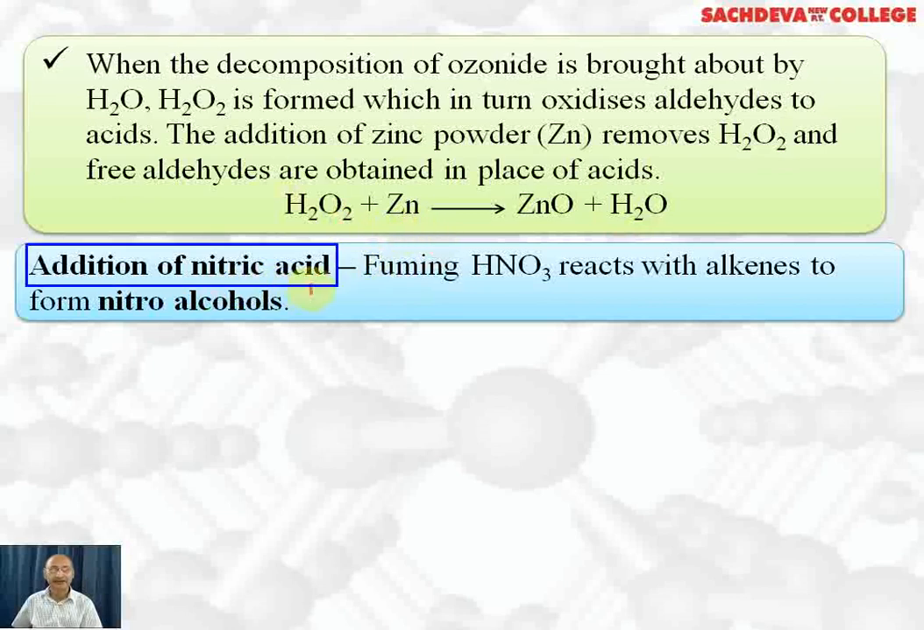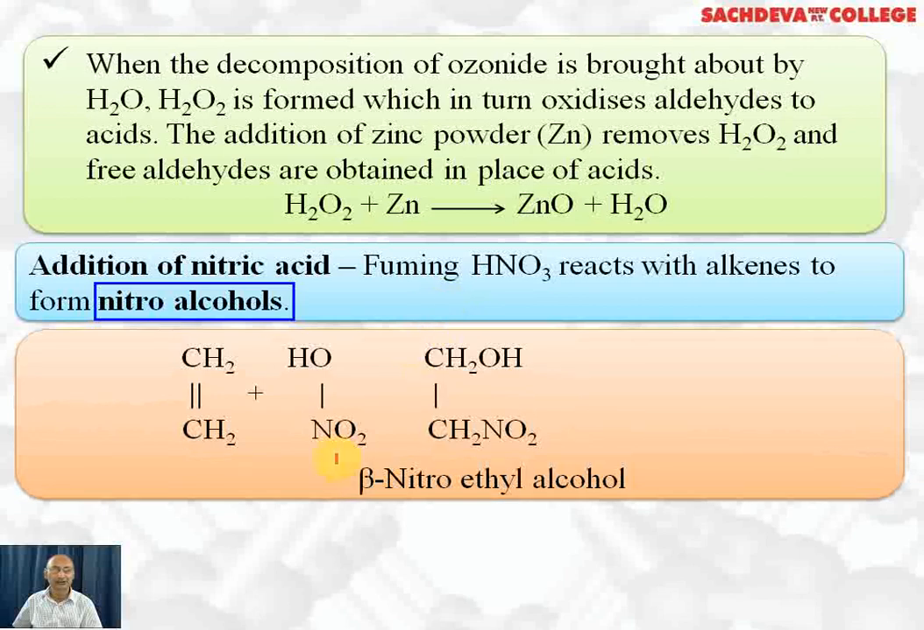Next we are taking addition of nitric acid. Fuming nitric acid reacts with alkene to form nitroalcohols. Here also an addition reaction takes place. OH is negative, NO2 is positive, and it is a symmetrical alkene, so OH will attack this carbon because this becomes positively charged and the electron pair shifts to this carbon which is linked with NO2 positive, and beta-nitroethyl alcohol is formed, which can also be called 2-nitroethanol.